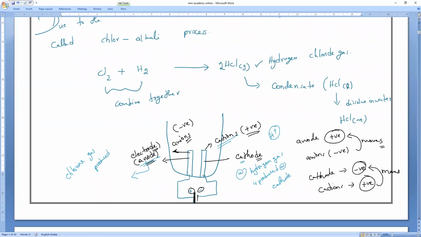Is it produced at the anode or cathode? Anode. Why? The anode is positive charge, but chloride ions are negative charge. That is what you have to remember. Any doubt for anybody, you can ask me.